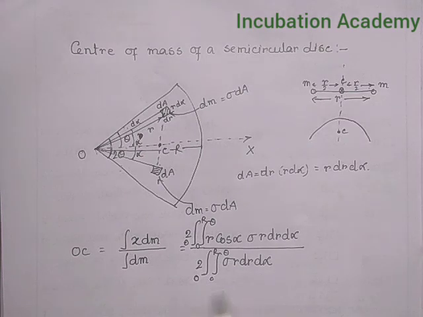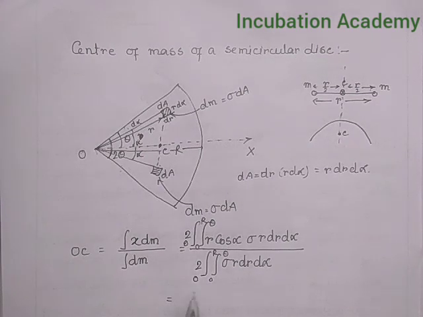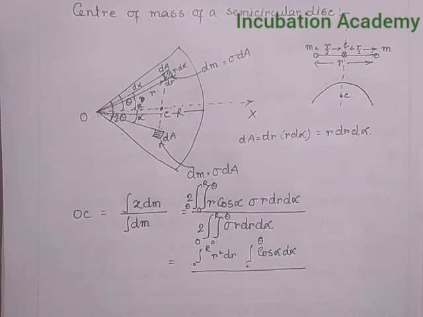After that, this gives integration of 0 to capital R of small r square dr, times integration of 0 to theta of cos alpha d alpha, divided by integration of 0 to capital R of r dr, times integration of 0 to theta of d alpha.